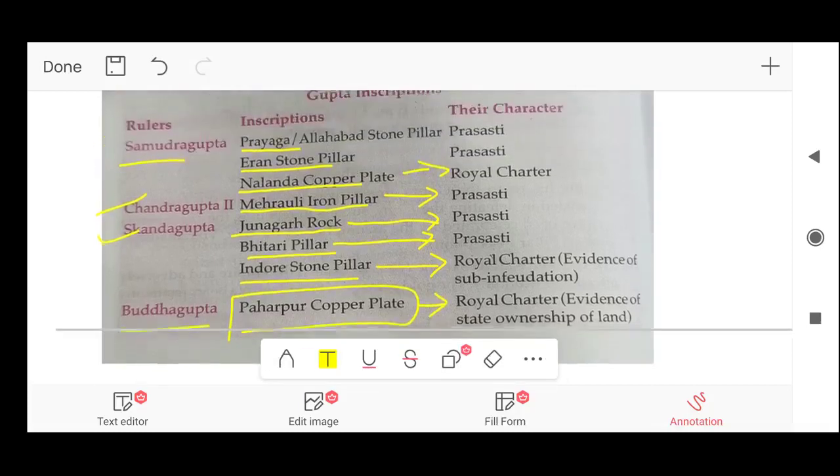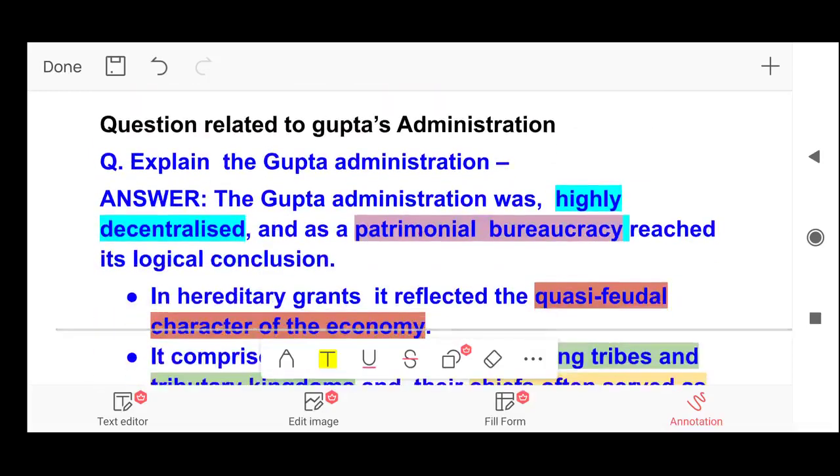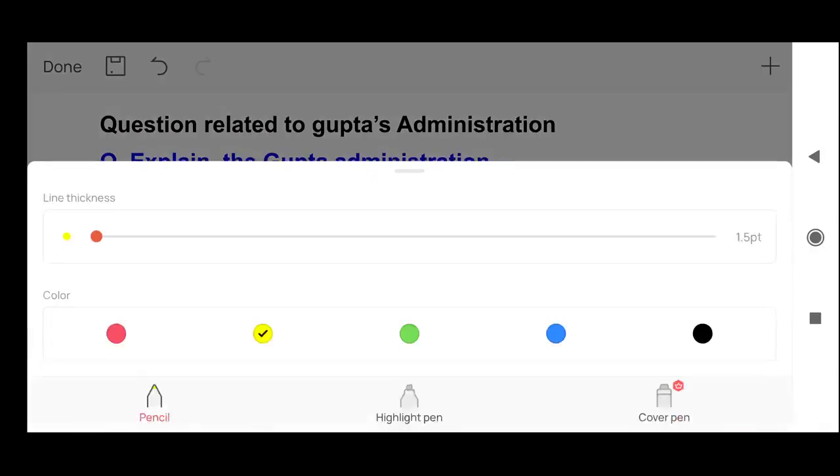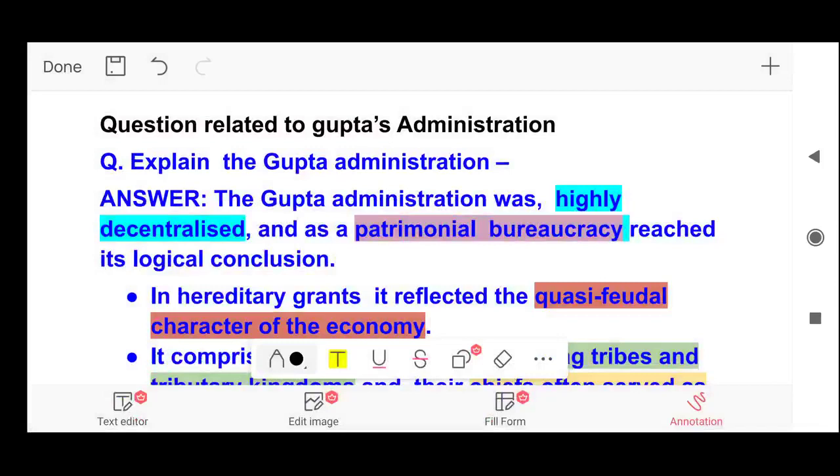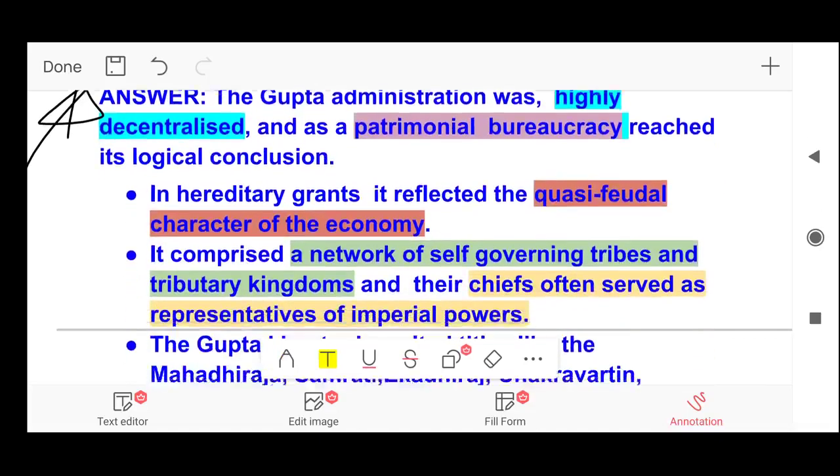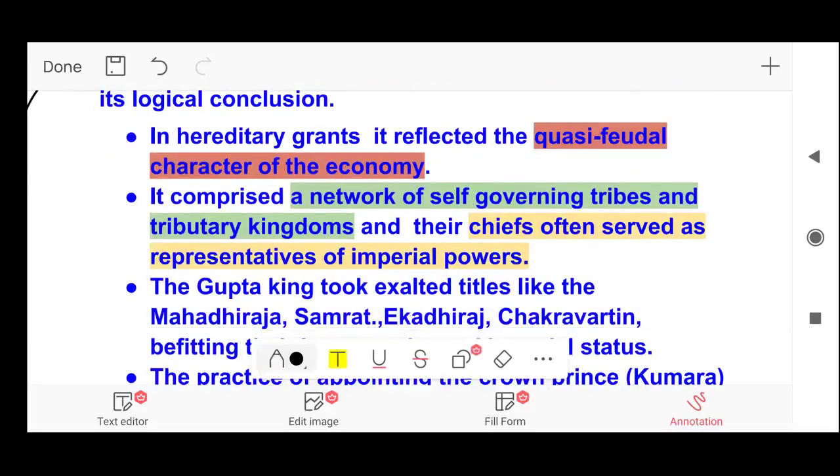Now let's see questions related to Gupta administration. And the question here is, explain the Gupta administration. Answer: The Gupta administration was highly decentralized, and as a patrimonial bureaucracy reached its logical conclusion. In hereditary grants, it reflected the quasi-feudal character of the economy, and it comprised a network of self-governing tribes and tributary kings, and the chiefs often served as representatives of imperial powers.